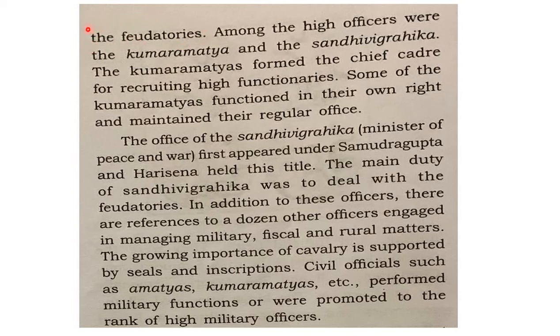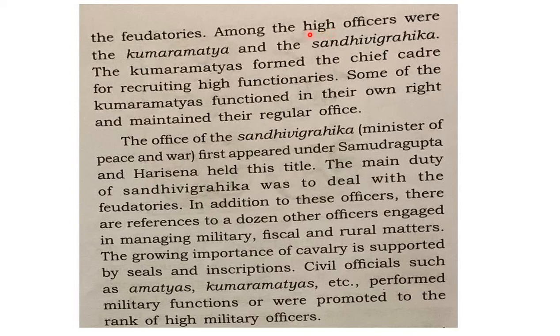That means the prince, the son of a king, and higher officials, who you might know are the officers working under the ministers. And who are these feudatories? Feudatories are the people who are in charge of land. See, the ownership of land is with the king only. These feudatories are just meant to collect the taxes from these lands.